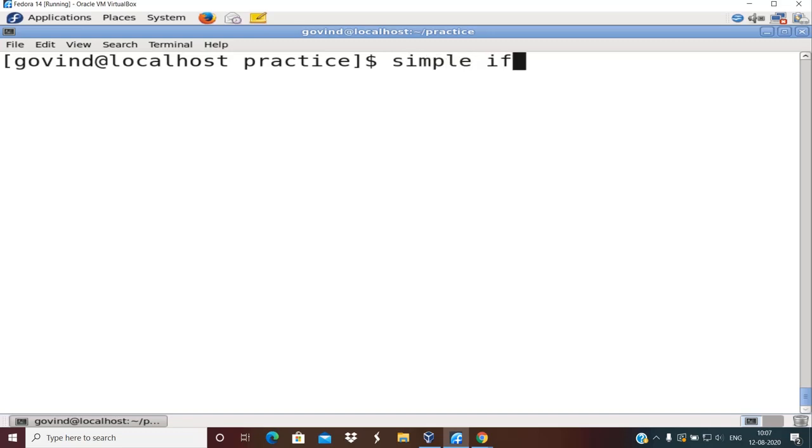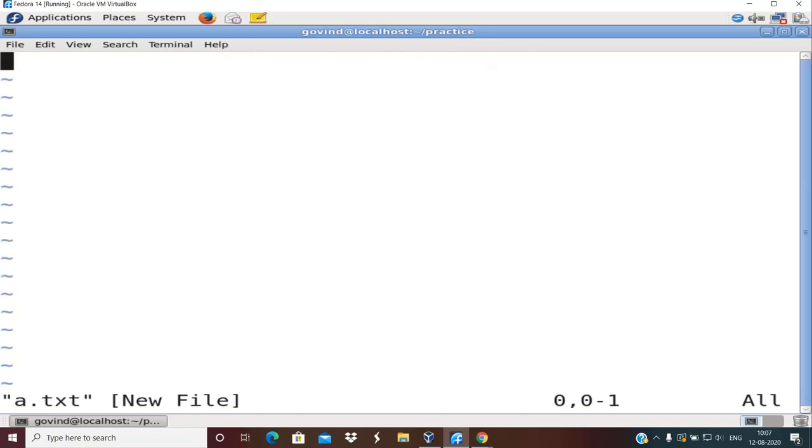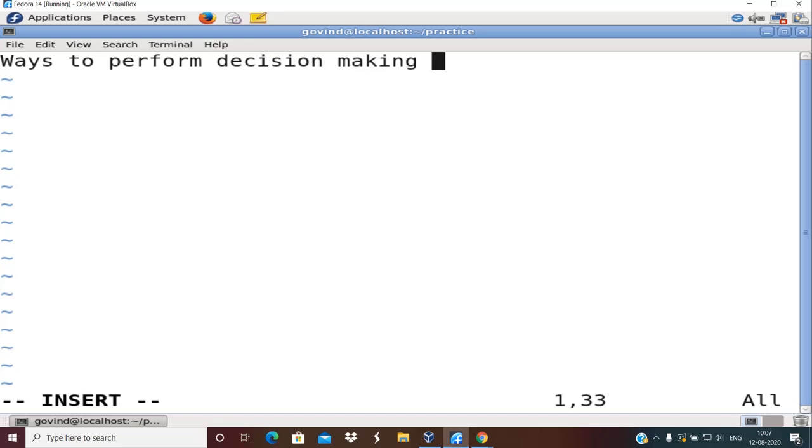The second one is, I'll open one text file, a.txt. There I will type, there are four ways to perform decision making and branching. It is actually called branching because after taking a decision you take that particular option or that branch. So the first way is using simple if.